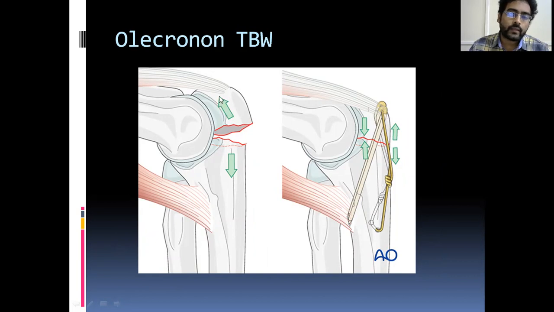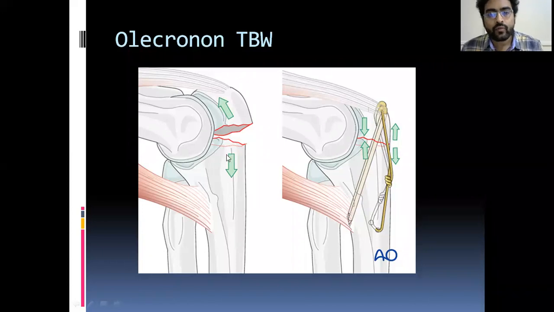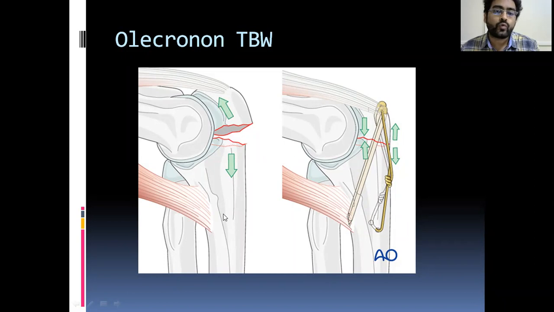This proximal part is the olecranon part, which is pulled by the triceps, and this distal part is the ulna, which is flexed by the attachment of the flexor muscle, that is biceps, which is attached to the radial tuberosity actually, but this is pulling the elbow into flexion. This leads to a distractive force. The force is acting eccentrically, so it is distracting the two fragments.